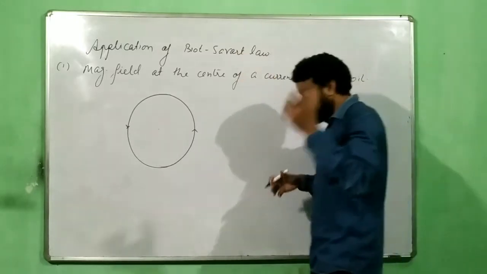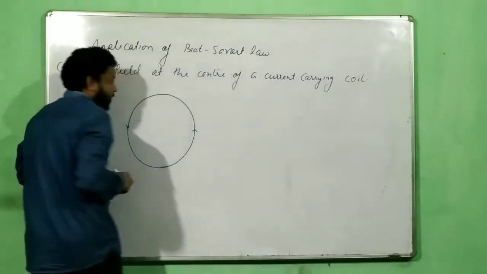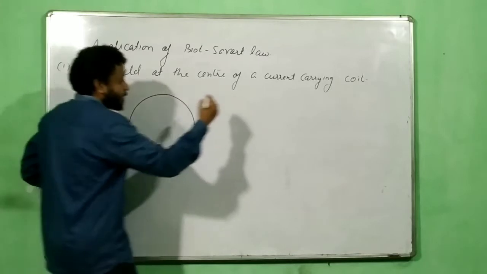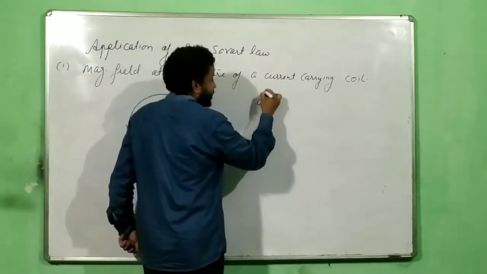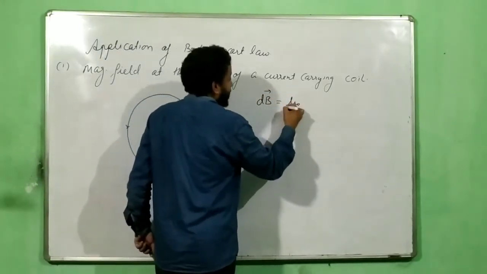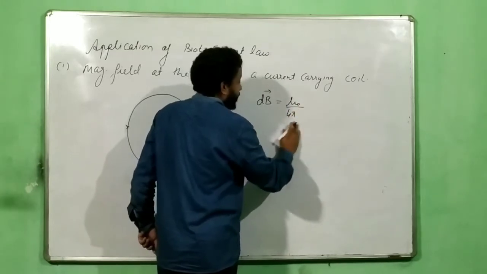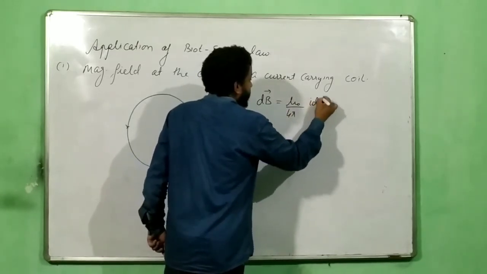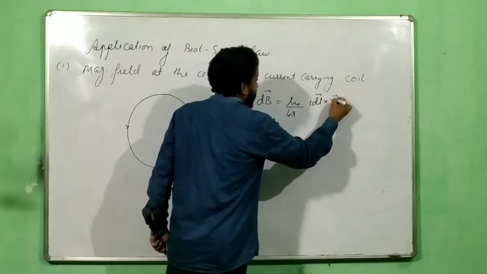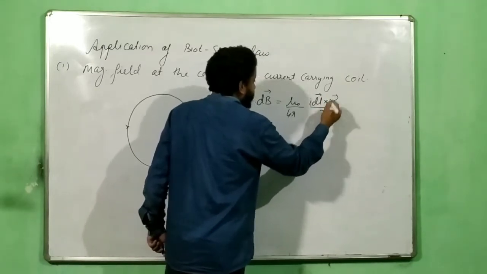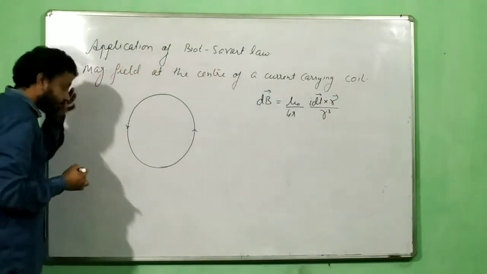So it's a very good advantage of having Biot-Savart law in a small form. So we know that Biot-Savart said that small field due to a small element is given by mu naught by 4 pi I dl cross r divided by r cubed. This is the formula given by Biot-Savart.